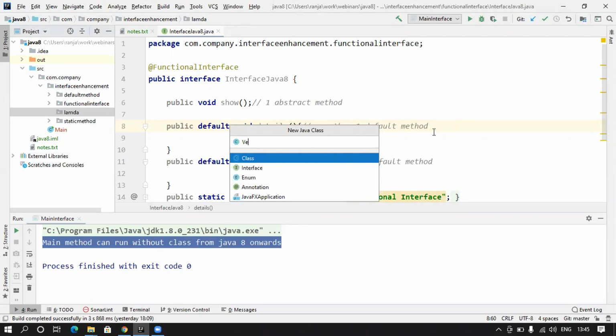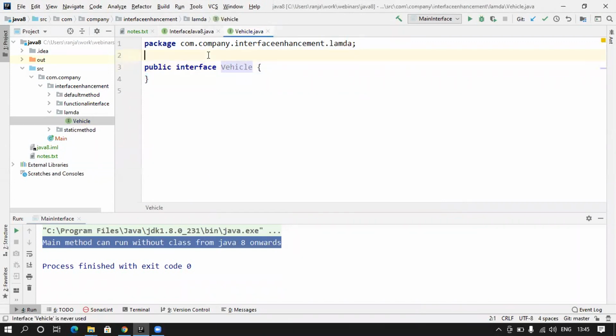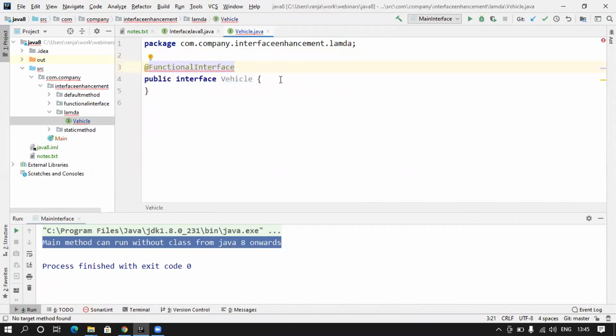So let's say I have a functional interface called Vehicle, and in that interface I will make it a functional interface, so that I can only have one abstract method. So I will say public, or I can say directly void details. Now the error went away.